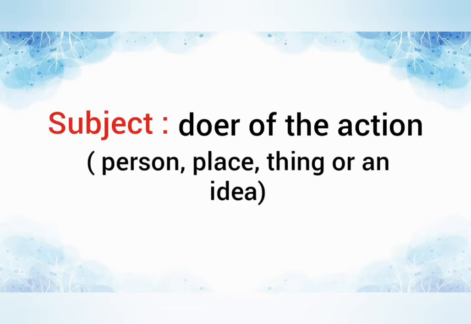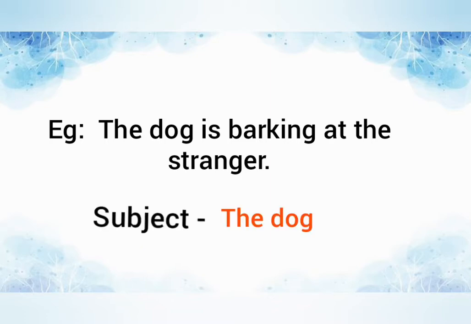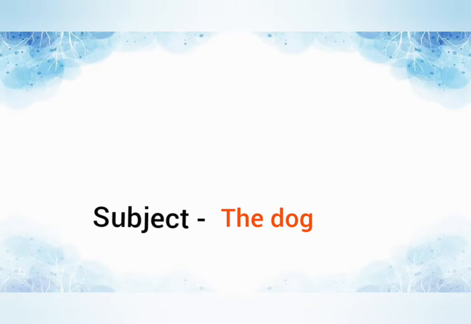The subject is the doer of the action. It can be a person, place, thing, or an idea. Example: the dog is barking at the stranger. In this sentence, the action is being performed by the dog, hence, the dog is the subject.